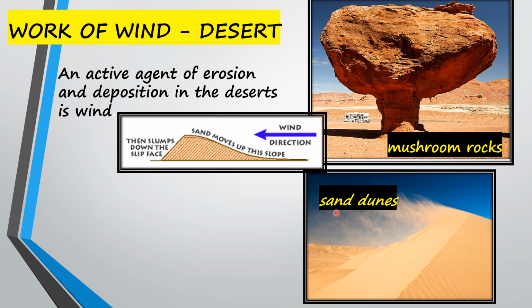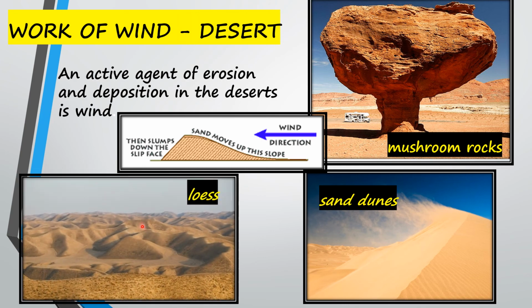Another feature formed by the work of wind in the deserts is loess. When the grains of sand are very fine and light, the wind can carry them even to greater, longer distances. Such sand, when it gets deposited over large areas, forms the next feature of the desert, loess. One example is that large deposits of loess are found in China.